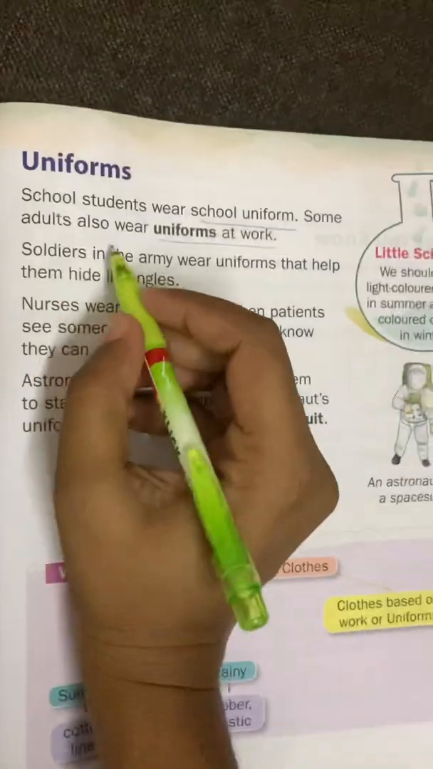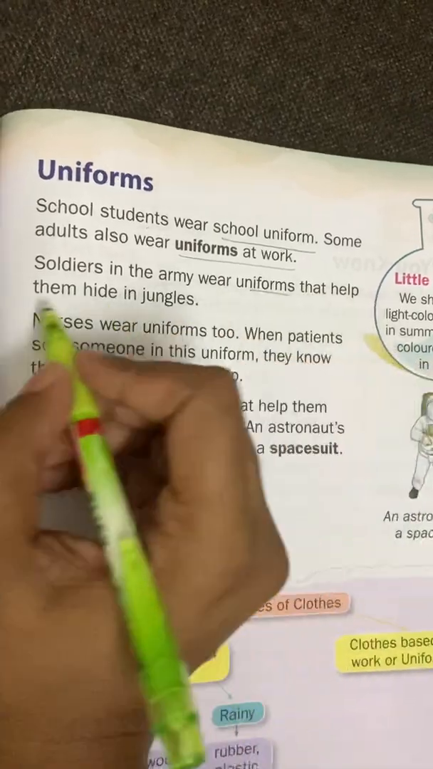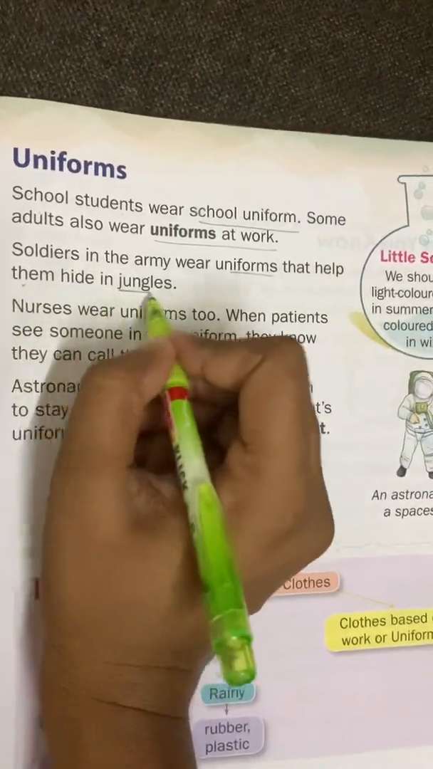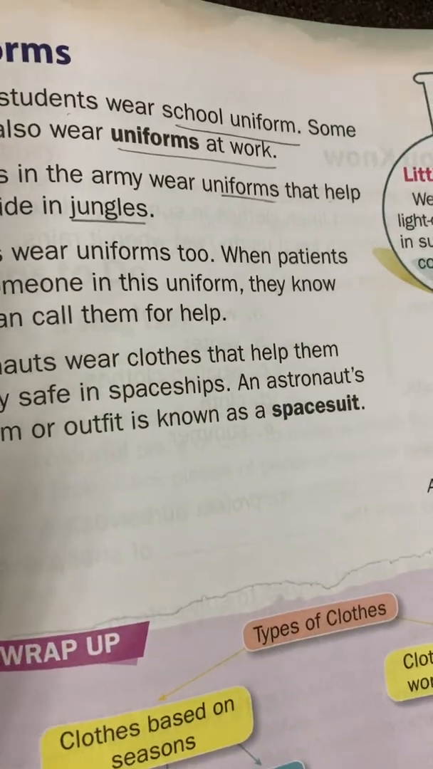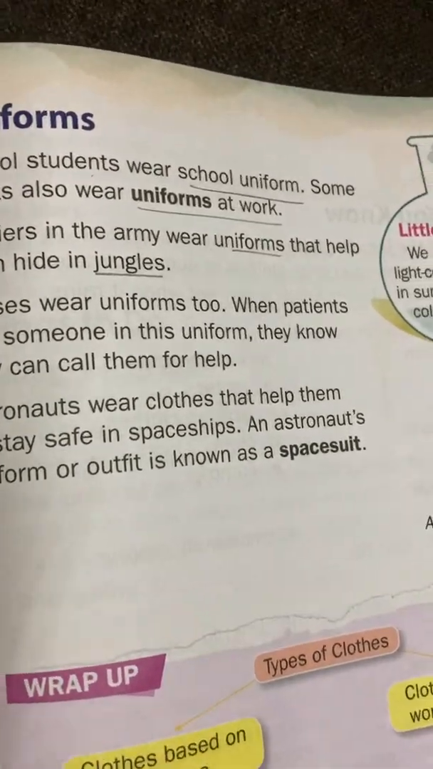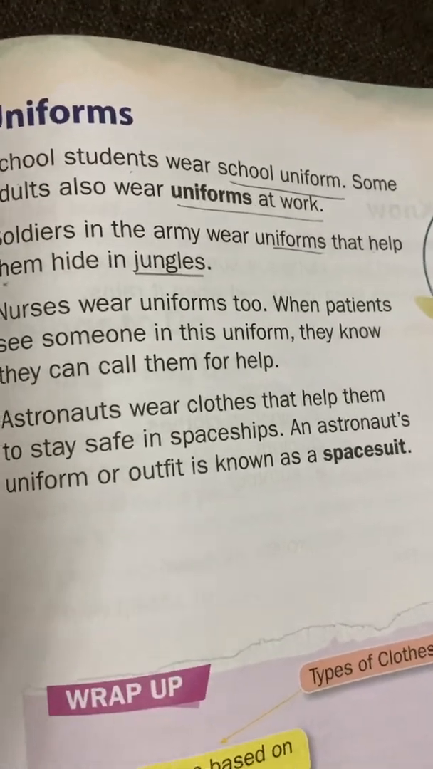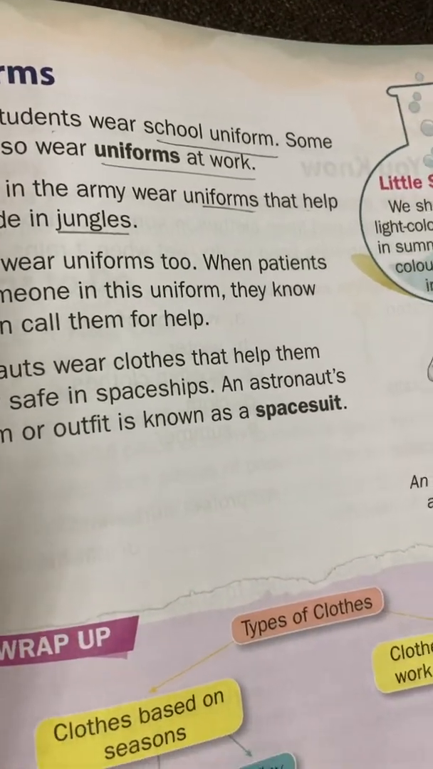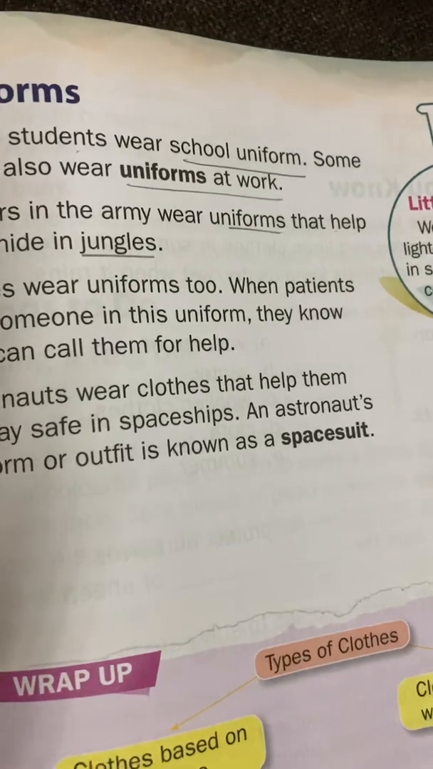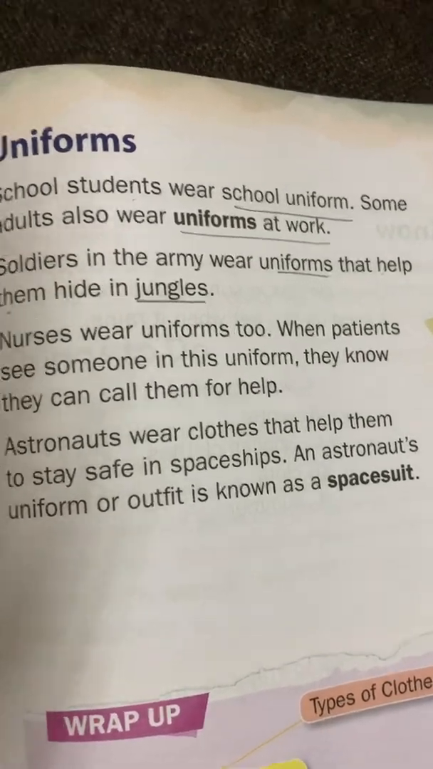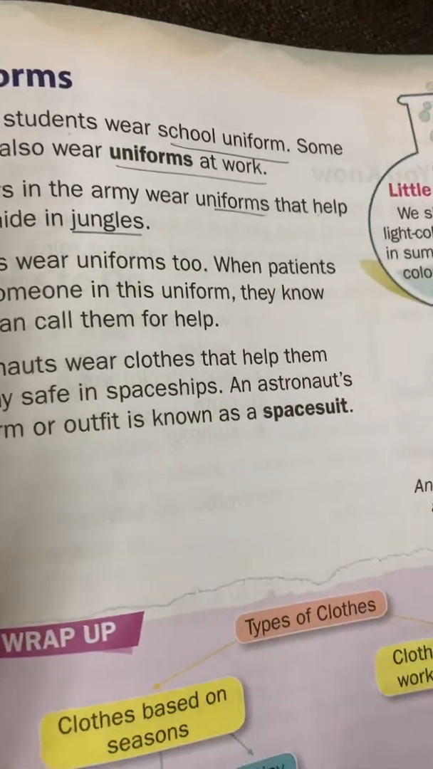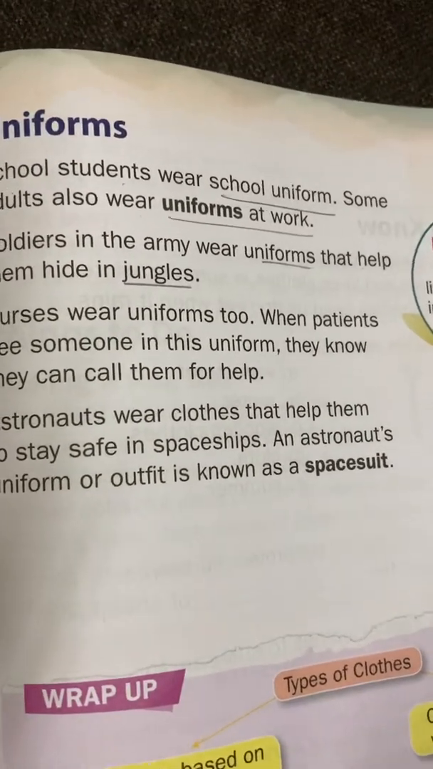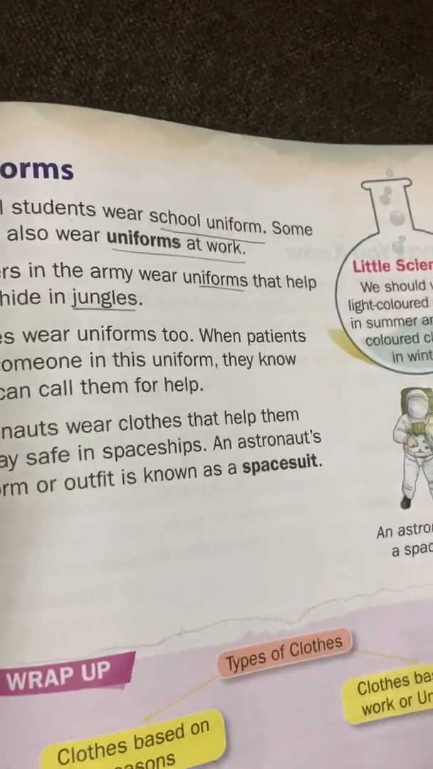Soldiers in the army wear uniforms that help them hide in jungles. In the army, children, it will be an olive green kind of uniform. Why will the soldiers wear this kind of army dress? So that they can hide in the jungles. This kind of uniform will not help others to find out the soldiers.